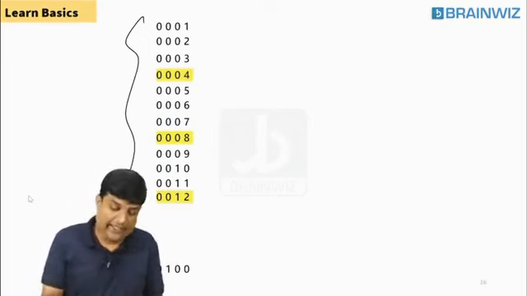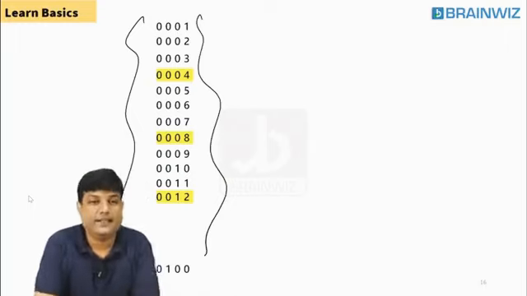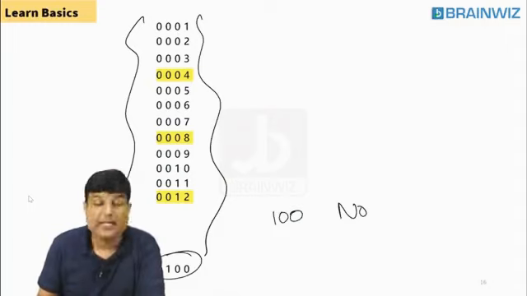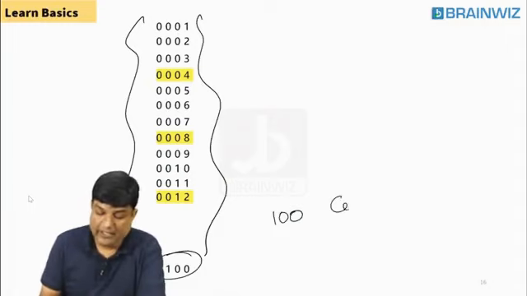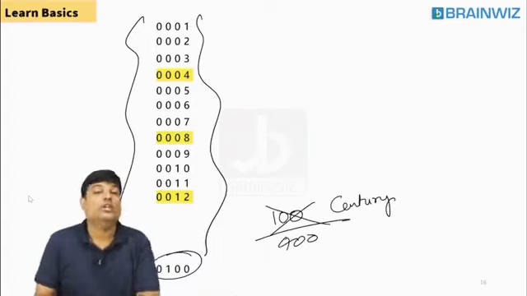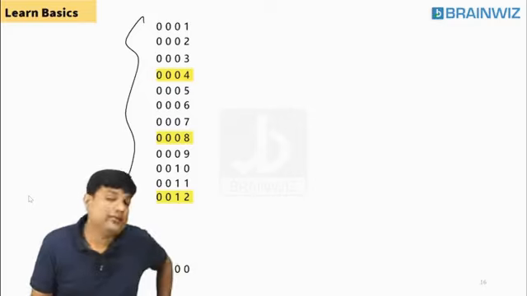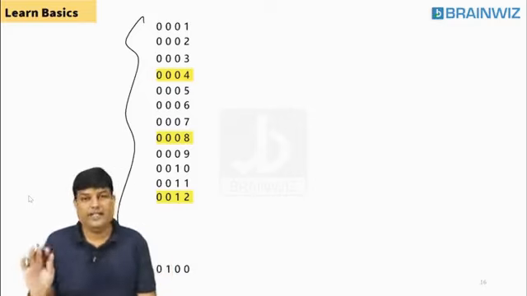Let me just try to tell you. In these 100 years, do you think 100 is a leap year? No, sir. 100 is not a leap year because 100 is a century. You all know that. Is 100 divisible by 400? No. So we are not calling it a leap year. It's an ordinary year. Is that fine, everybody?